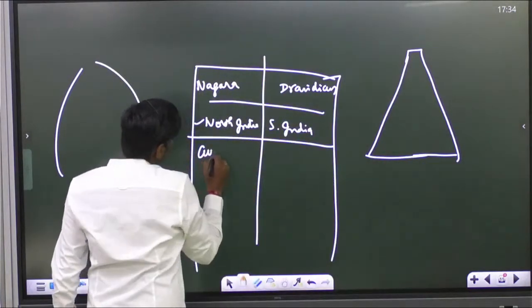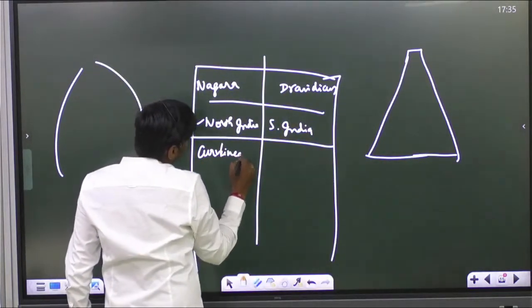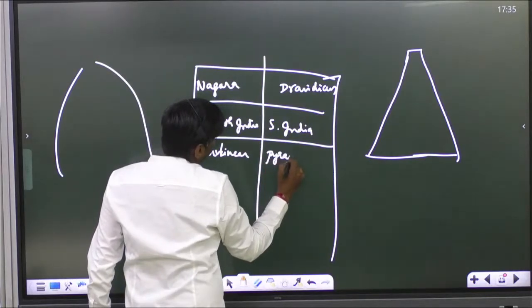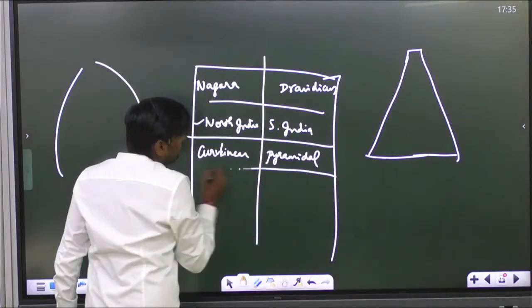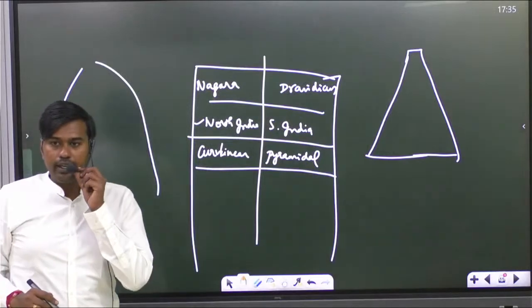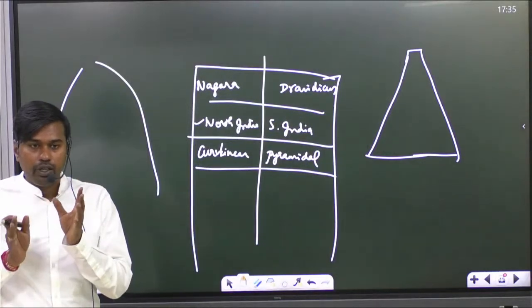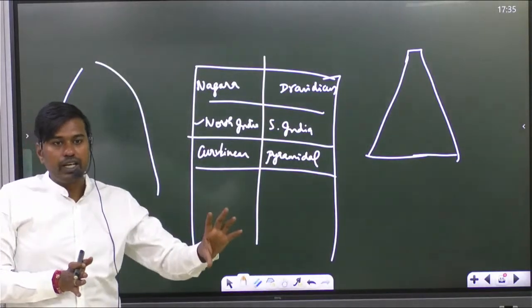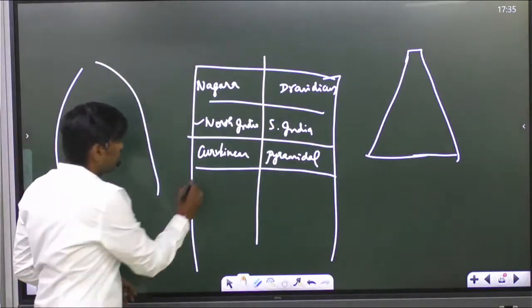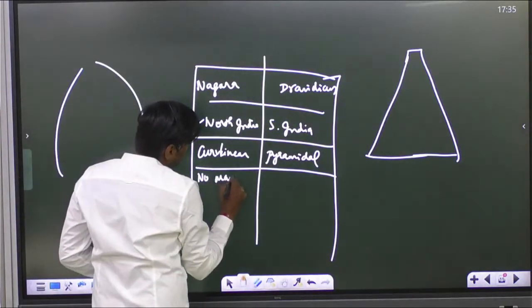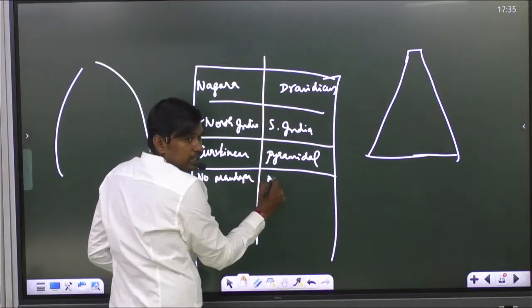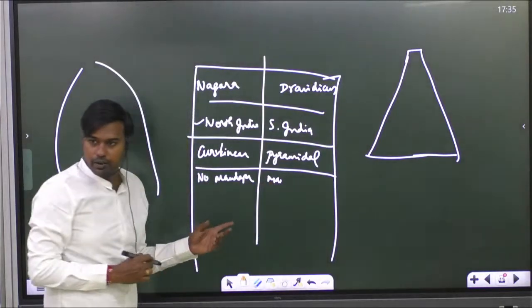Second, in South Indian temples we have mandapas, which are generally not located in Nagara temples. So no mandapas here.